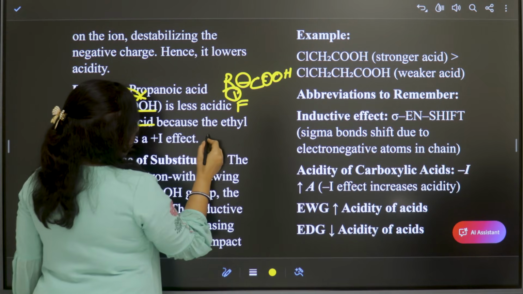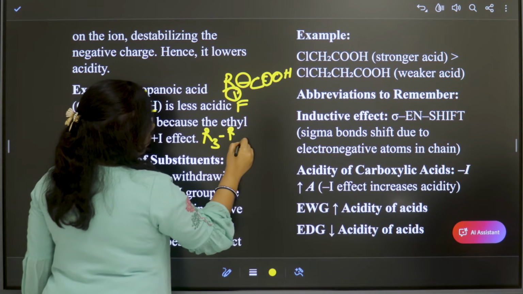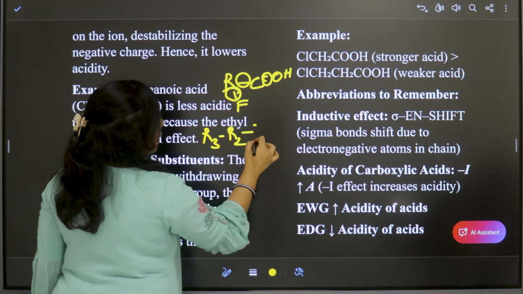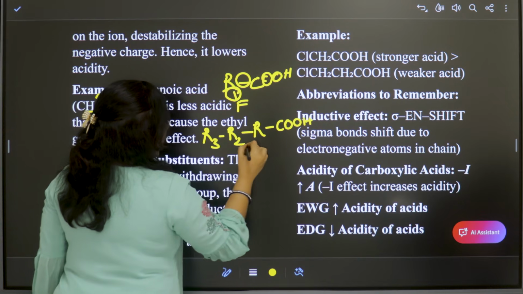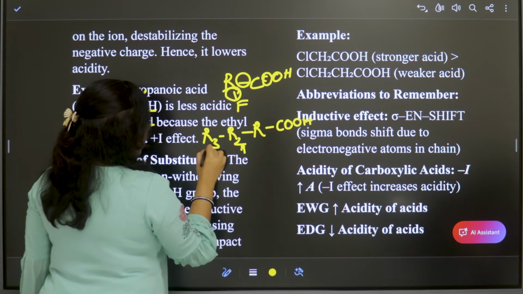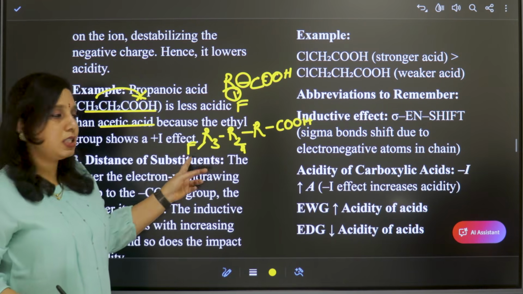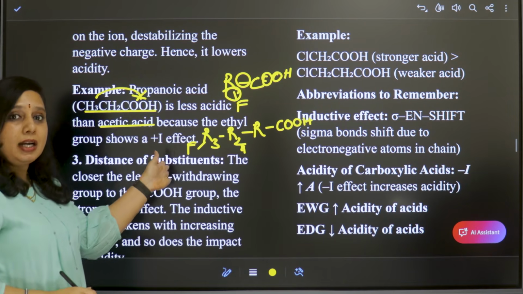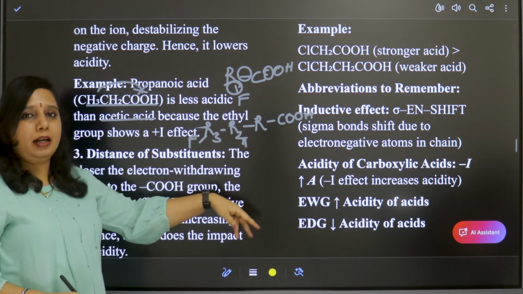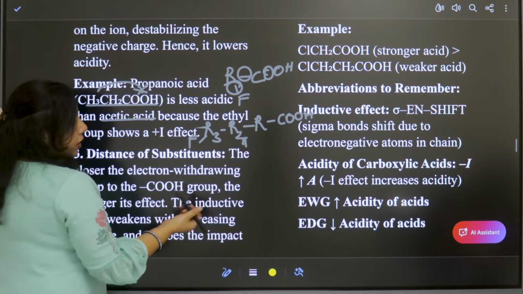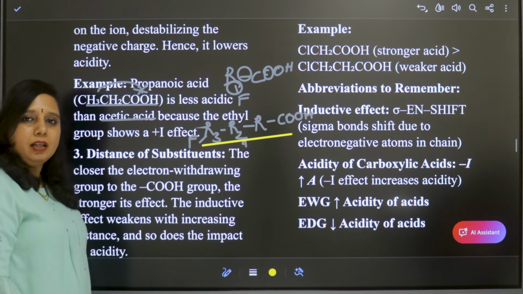Suppose we have R3, R2, different alkyl groups, R, COOH, and here we have fluorine. Now this fluorine atom, the halogen atom, is on one end and the carboxylic acid is on the other end. That is why we have lesser inductive effect.